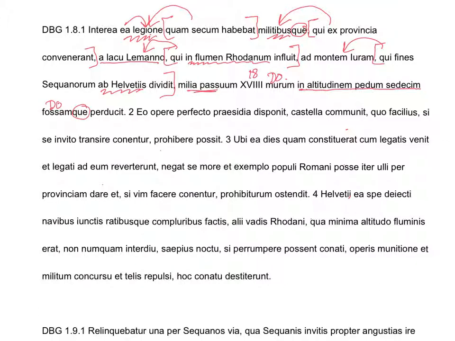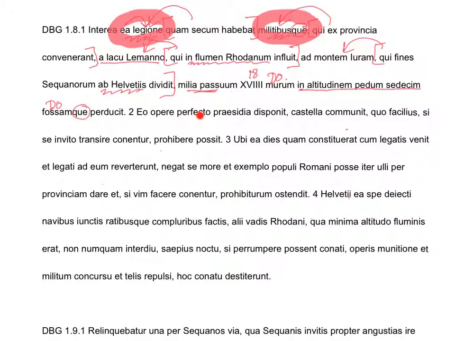Oh, and here we are. We've got the subject and the verb. Caesar just assumes that you know it's him. So Caesar commissioned, caused to be built, this thing here, this huge direct object. And if we go back to the top now, it tells us what did he use to build this wall? Well, ea legione and militibusque. So that is all for sentence 1.